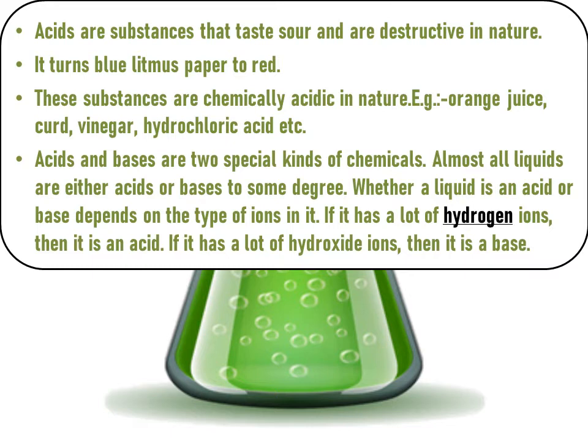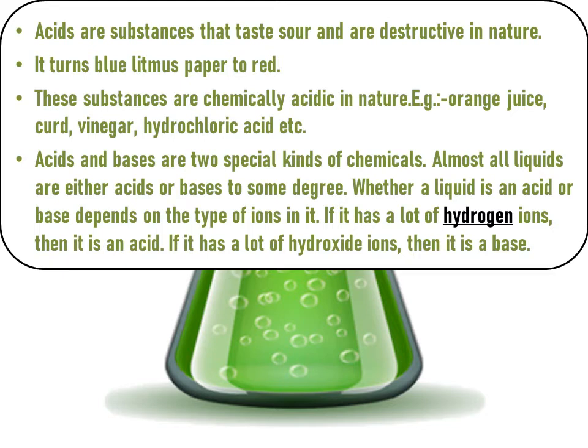Acids and bases are two special kinds of chemicals. Almost all liquids are either acids or bases to some degree. Whether a liquid is an acid or a base depends on the type of ions in it. If it has a lot of hydrogen ions, then it is an acid. If it has a lot of hydroxide ions, then it is a base.